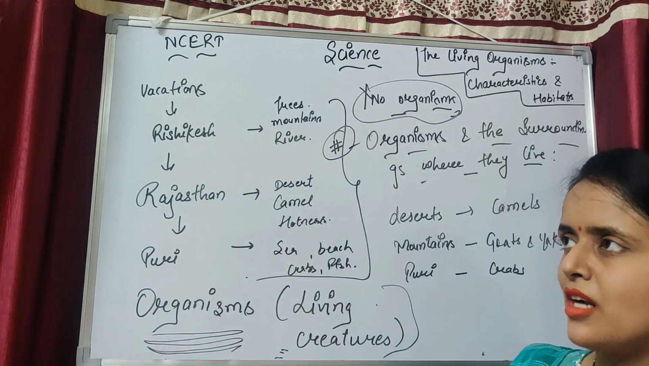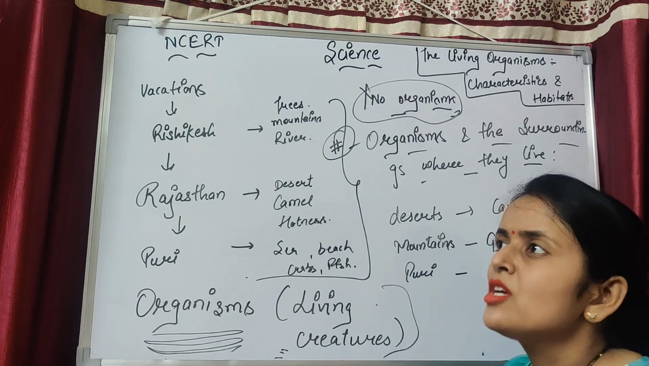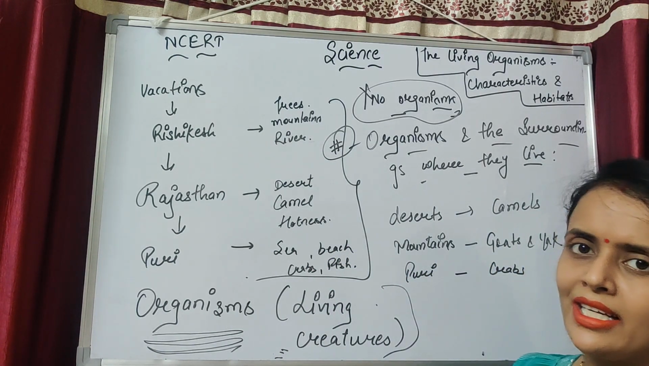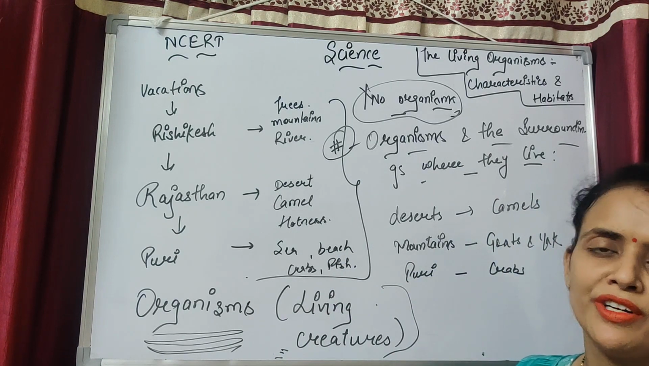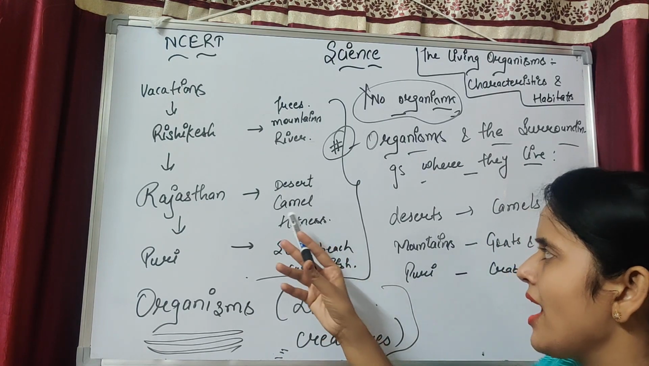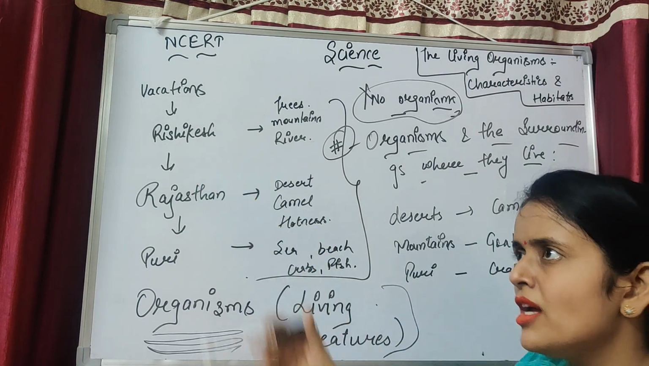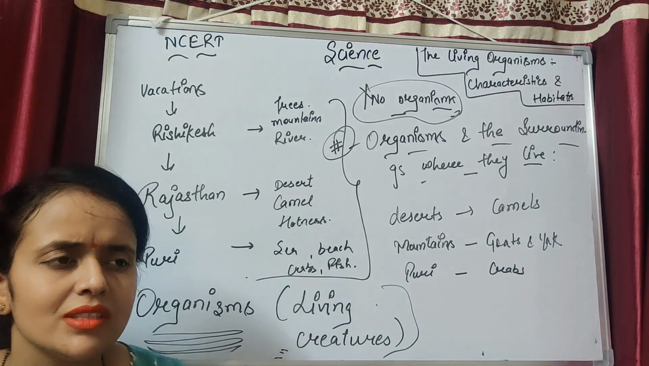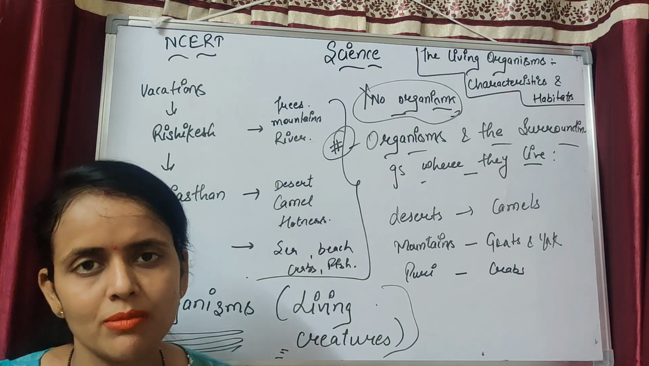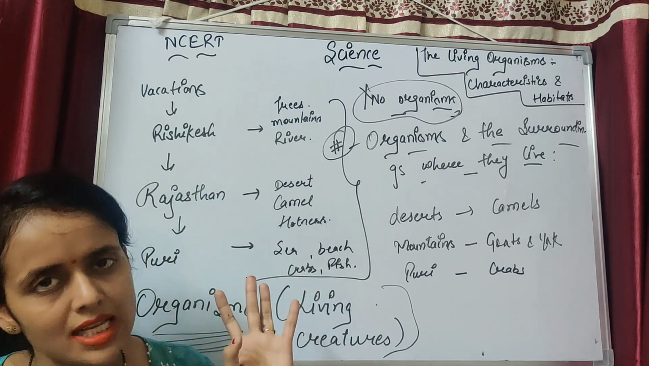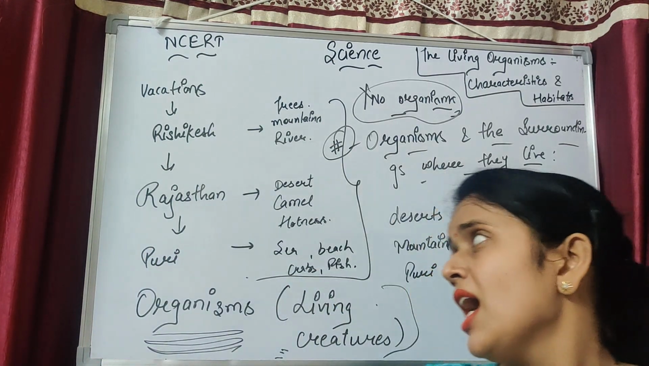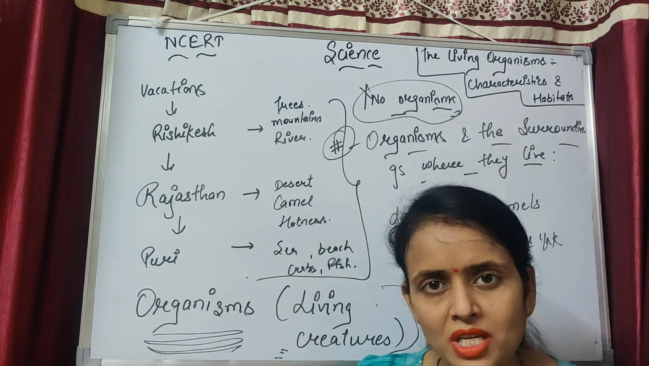That means each living organism or creature has its own surrounding, its own environment. They live only in the area whose environment suits them, for a comfortable life. If you have a camel in Rishikesh, yes, the camel survives, but he may not be as comfortable as he is in Rajasthan. So the camel is only suited for Rajasthan, and crabs are only suited for the beach areas.